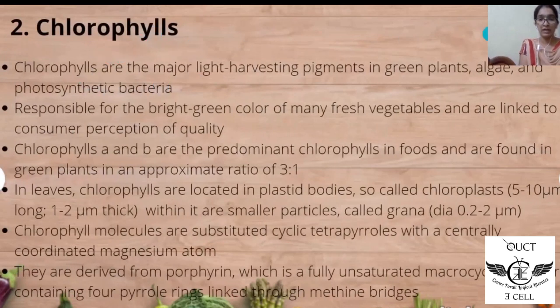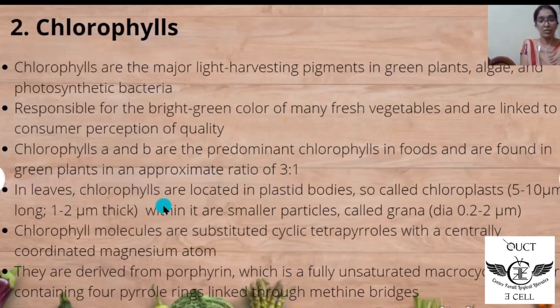And the next pigment is chlorophyll. Chlorophylls are the major light harvesting pigments in green plants, algae, and photosynthetic bacteria. They are responsible for the bright green color of many fresh vegetables and are linked to consumer perception of quality. Chlorophyll A and chlorophyll B are the predominant chlorophylls in foods and are found in green plants in an approximate ratio of 3:1.